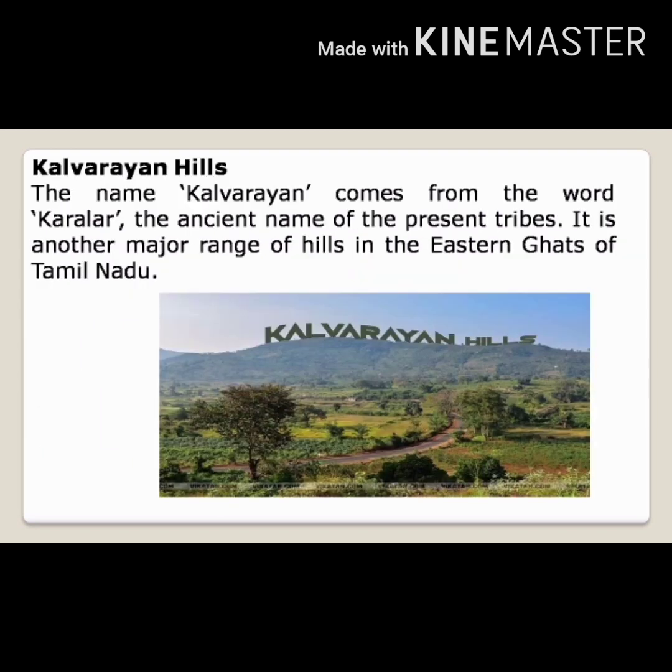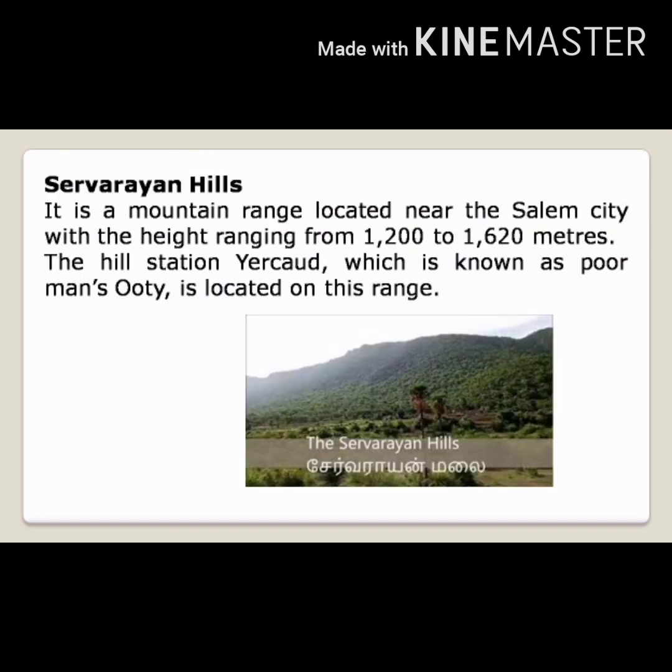Kalrayan Hills. The name Kalrayan comes from the word Karalar, the ancient name of the present tribal people. It is another major range of hills in the Eastern Ghats of Tamil Nadu. Servarayan Hills. It is a mountain range located near Salem city with a height ranging from 1200 to 1620 meters.